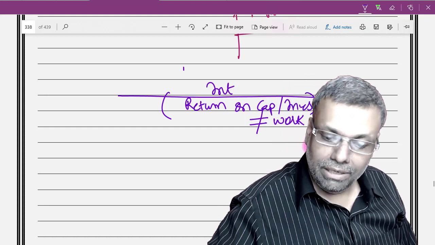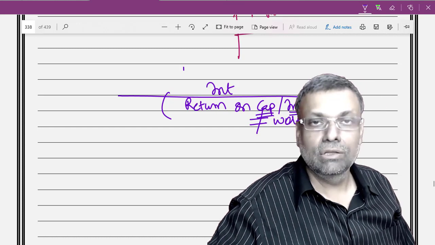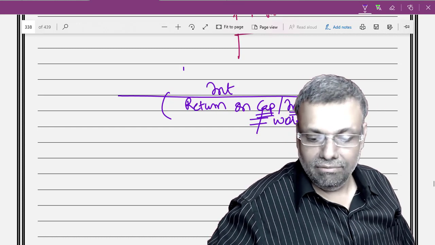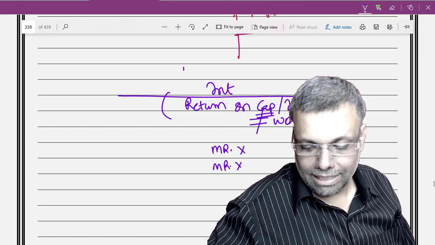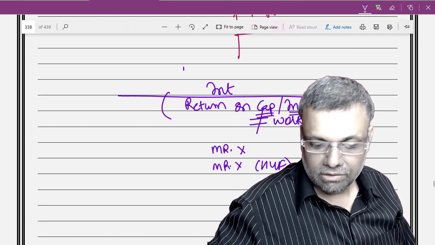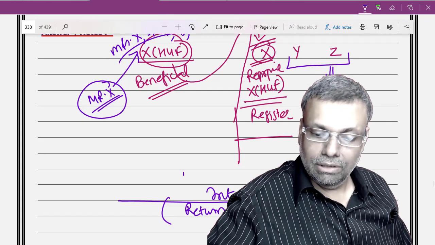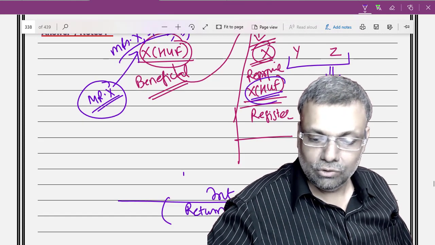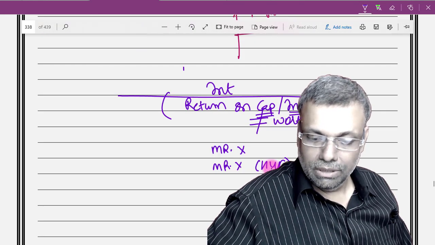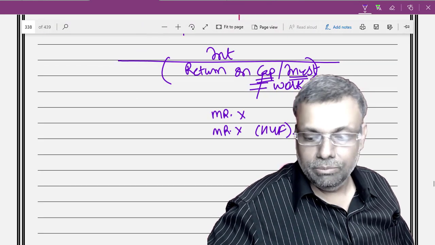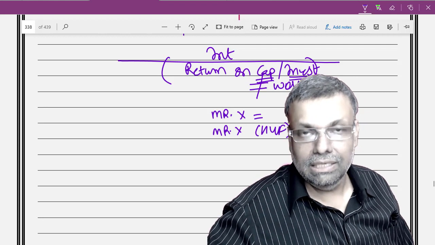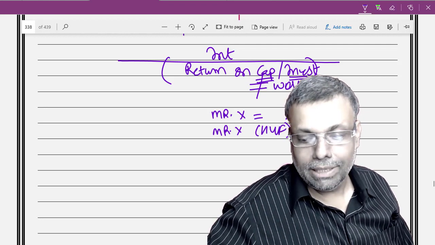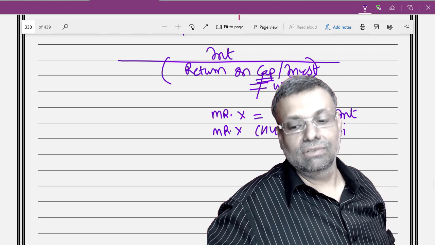At the same point of time, the return on capital or the return on investment, the capital can be invested by Mr. X or Mr. X HUF also. See, when I'm saying that X HUF is the partner, it is possible that X HUF has made a capital investment and Mr. X in his personal capacity has given a separate loan to the partnership firm, on which again there is an interest transaction.